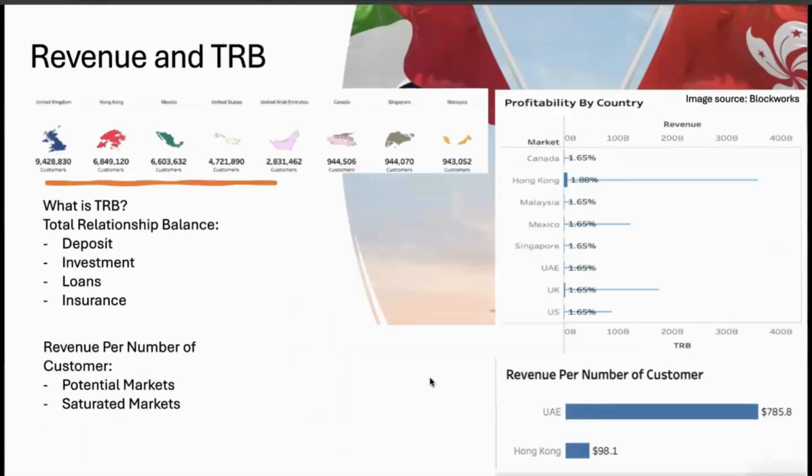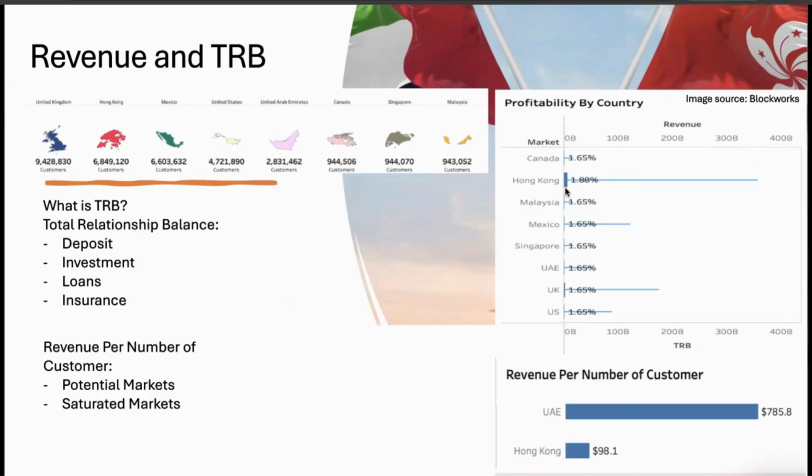To further examine these markets, we have to take a look at the total relationship balance. Think of it as the total asset of each client, or in this case, the market. TRB includes deposits, investments, loans, insurance, and other factors like debt. We then can see how much revenue the bank is generating from the TRB for each market. We see that Hong Kong has the most TRB and they are generating almost 2% from the total TRB as revenue.